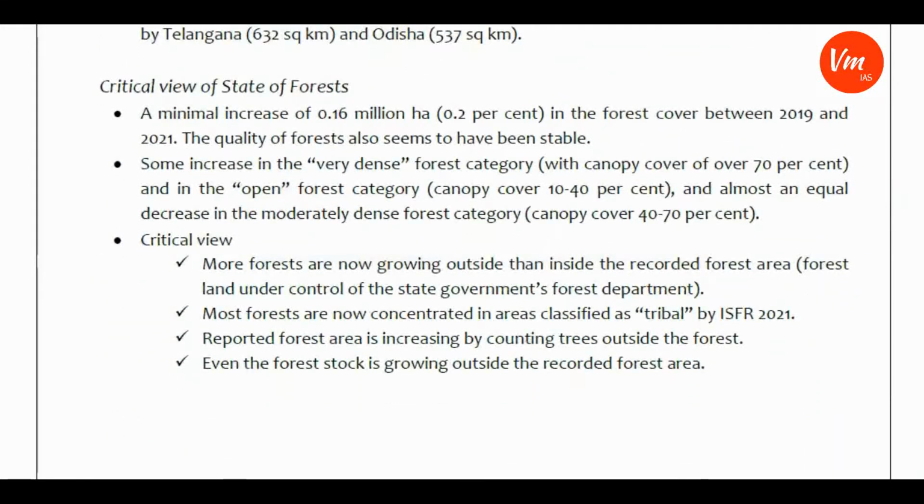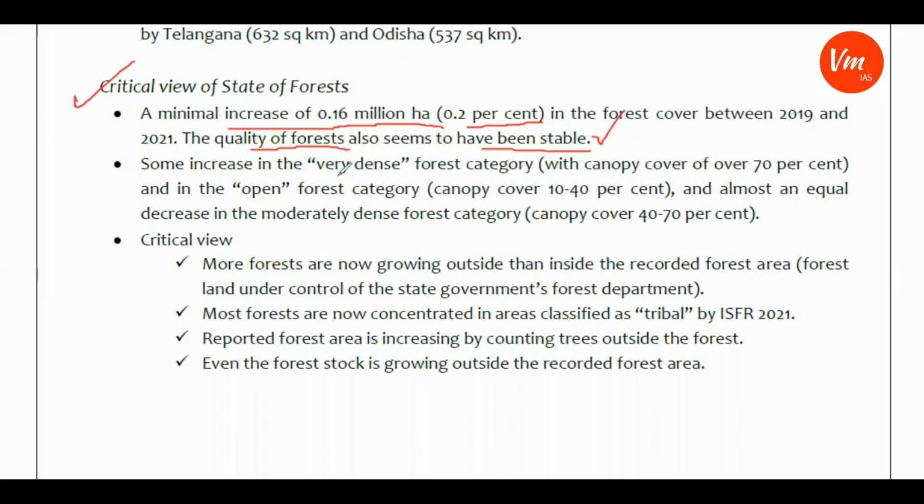Now, if you observe the Indian State of Forest Report 2021, there are some aspects which generated a critical view as far as increasing the forest cover of India is concerned. What are the critical views? A minimal increase of 0.16 million hectares, that is 0.2%, in forest cover between 2009 and 2021. And moreover, the quality of forest also seems to have been stable. So the quality of forest is not increasing, it is stable. So this aspect you have to keep in mind.